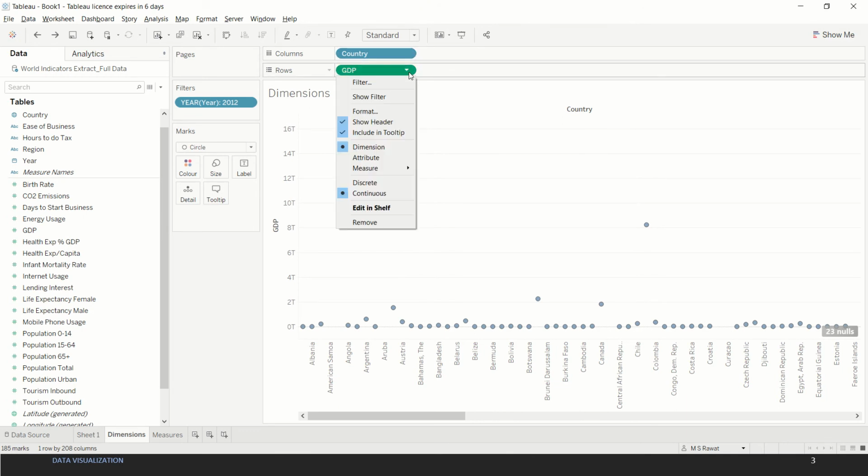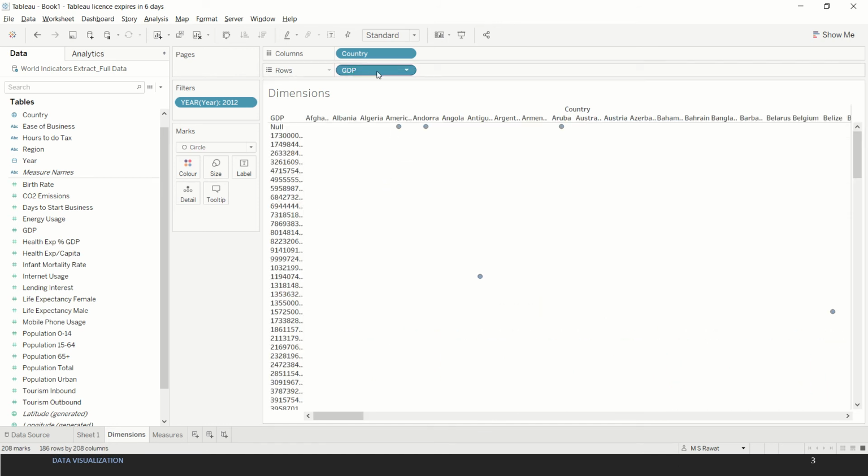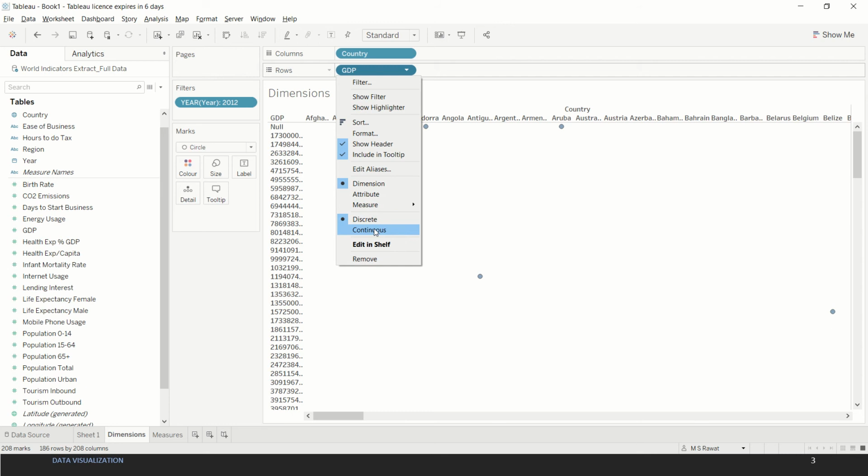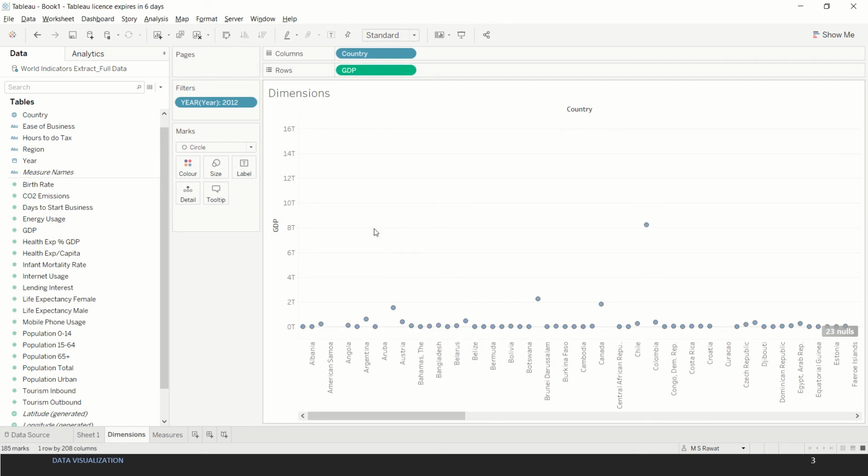Similarly, GDP over here is continuous in nature, most likely because it's a numerical field, so that's why it's green in color. But if we change it to discrete, you see the color changes, and at the same time the way the graph has been plotted also changes. So this has an implication on the way we plot the visualization as well. So we need to wisely choose whether we're going for a continuous or a discrete role for our different data types.